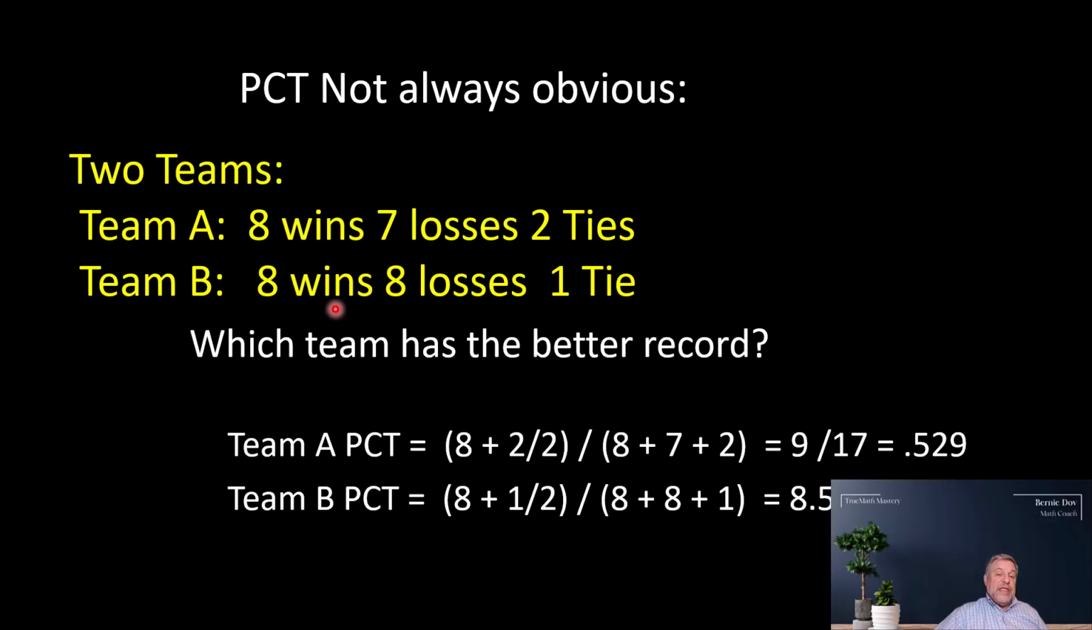Team B has 8 wins, 8 losses and 1 tie. This is not totally obvious by looking at the numbers. But if you plug it into the formula, you get 8 plus a half divided by 8 plus 8 plus 1, which is 8.5 divided by 17, or .500. So Team A has a slightly better percentage, which matters a lot when it comes to the rankings and getting into the playoffs and how tiebreakers and wild cards are figured out and a whole lot of things. And this is just the tip of the iceberg of the amount of math and the significance of math in football, in the NFL in particular, but in sports in general.